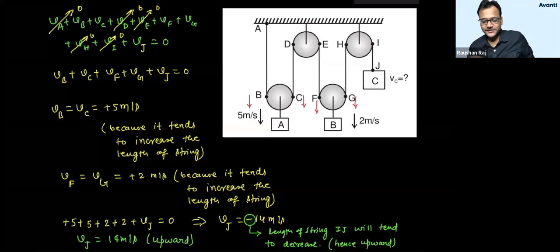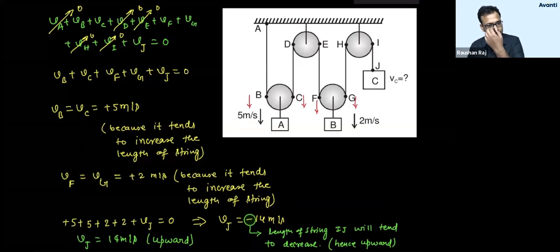Look, what happens basically? Let me give you the reason. But yes, I'm not going to teach you the formal method because you are never going to use it. But I'll give you the reason behind it. Why we add all the velocities. Why we add velocity of all the points and equate it with 0. Or why we add all the acceleration. Okay, acceleration of all the points and equate it with 0.